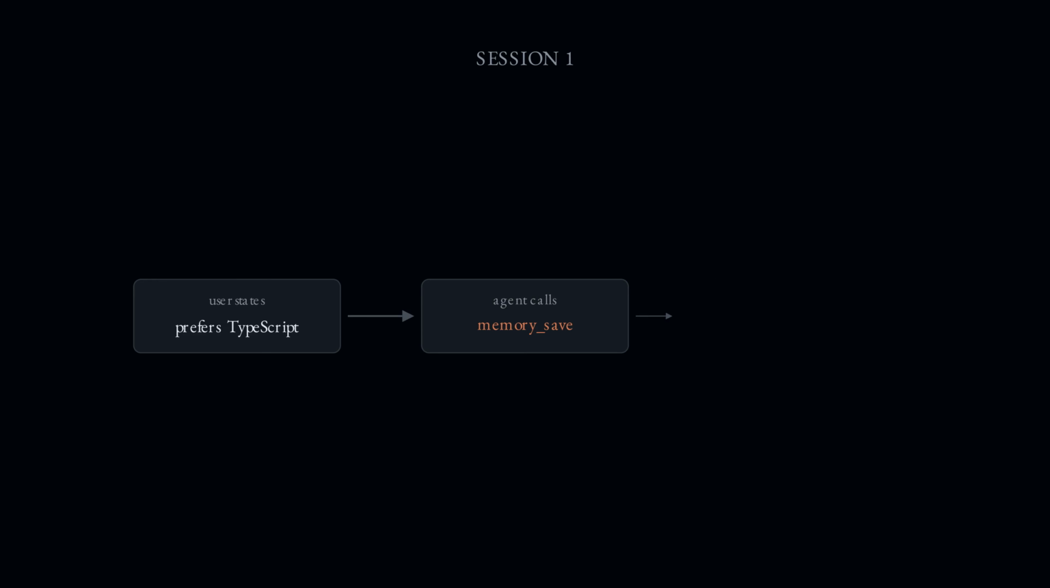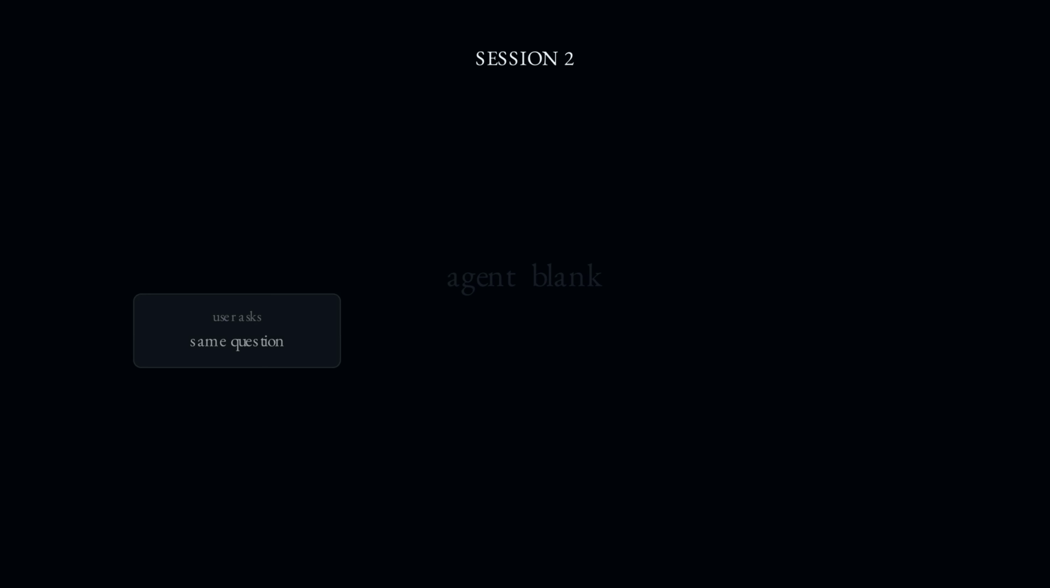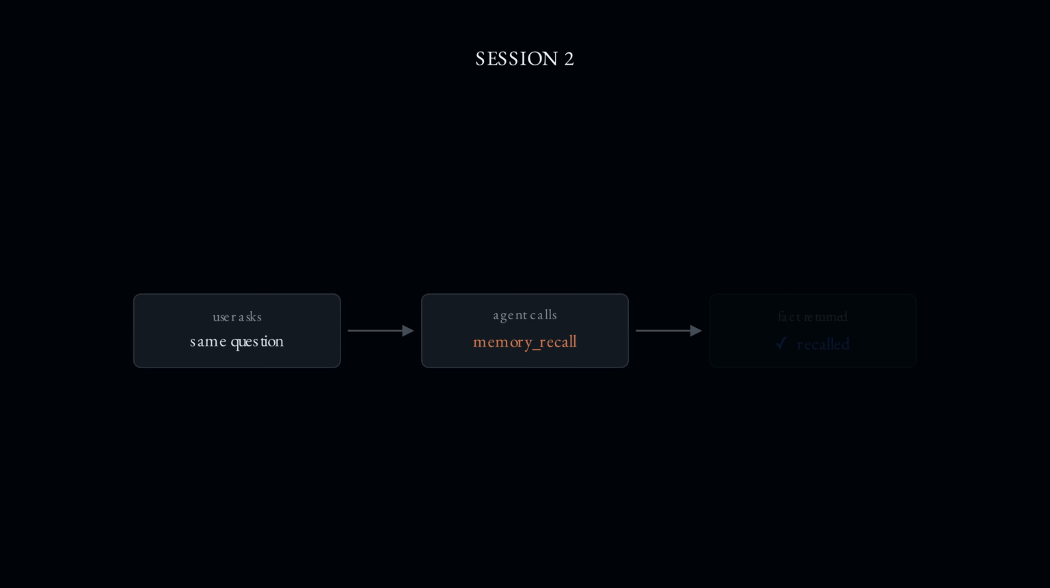Here is the blank problem. Session 1, a user mentions a preference. The agent calls memory save, and that fact drops into the store. Session ends, context wipes, the agent is blank. Session 2, same user, same question. The agent calls memory recall, the stored fact comes back, answered correctly. That is what 95.2% recall means.